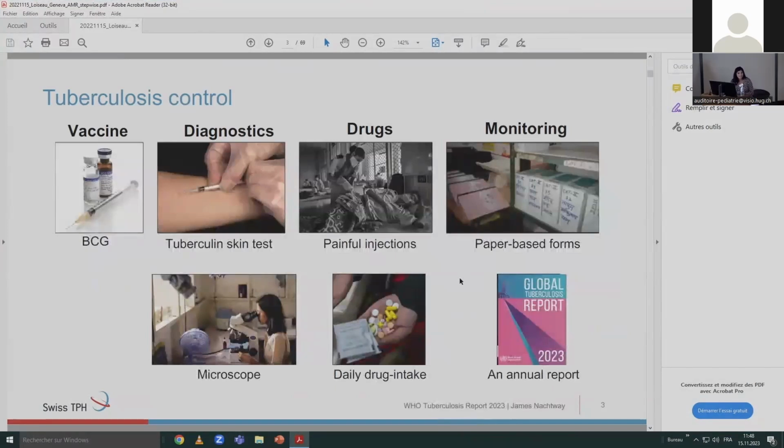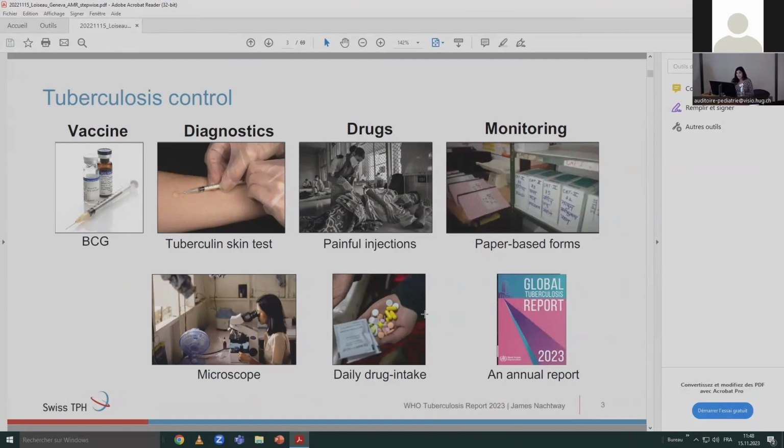As I mentioned, TB is a very ancient disease. It has affected mankind for thousands of years. And despite this, we still rely on very ancient tools to control TB. We have a vaccine, BCG, which was developed in 1921. It's the only vaccine we have, and it offers partial protection. We have diagnostic tools which also date back to a century ago.